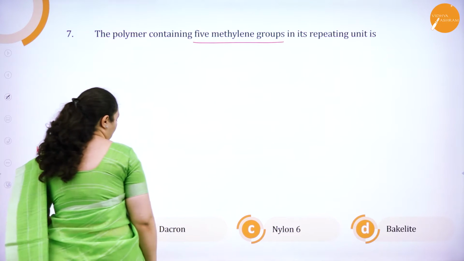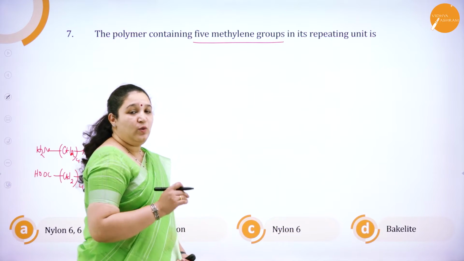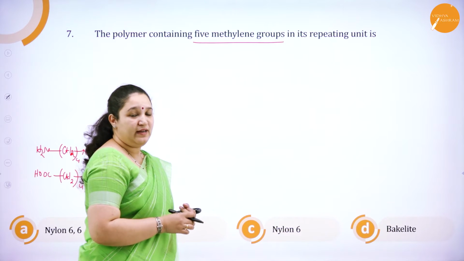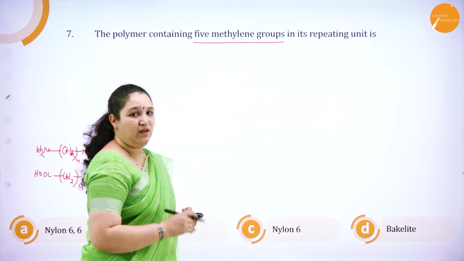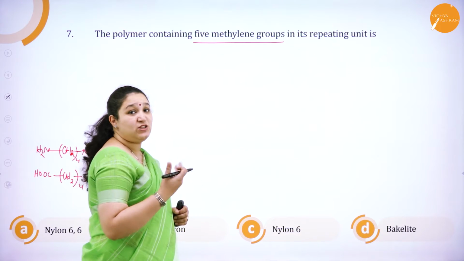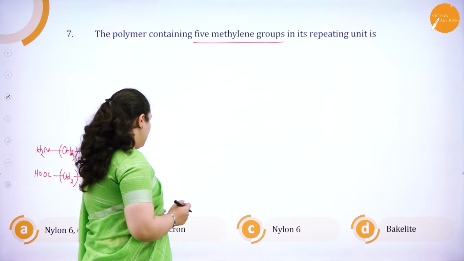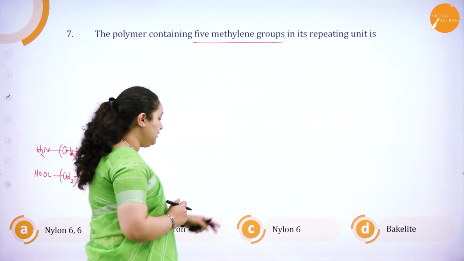Now, we will see dacron. In dacron, we have ethylene glycol reacting with terephthalic acid. Terephthalic acid contains a benzene ring. Again, we don't have a 5-methylene group. So, dacron also cannot be the answer.